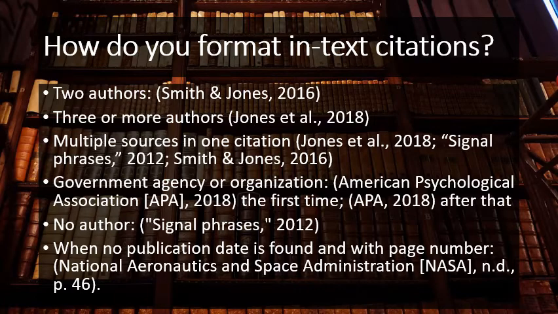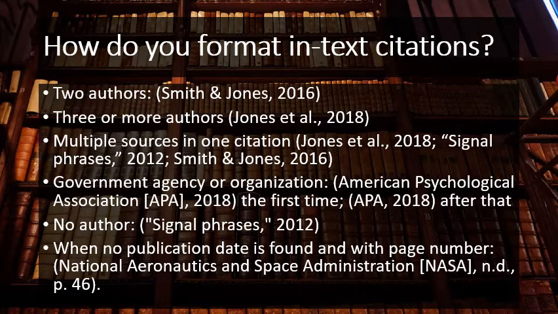comma, 2018. For multiple sources in one citation, Jones et al., comma, 2018, semicolon, signal phrases. Now look at this. Signal phrases, this is telling me that there's no author name, there's no organization, there's no governmental agency. So we're putting the article title in quotes, 2012, semicolon, Smith and Jones, comma, 2016. Now notice also when there are multiple sources in one citation, the sources are placed in alphabetical order.